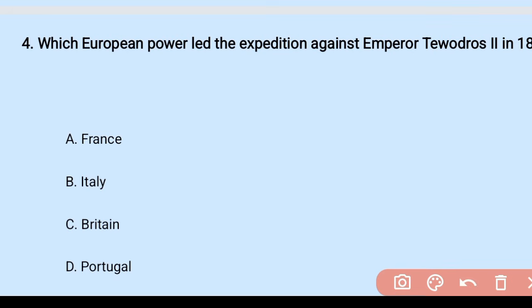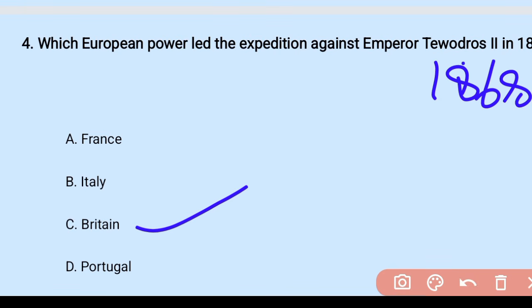Question number 4. Which European power led the expedition against Emperor Tewodros II in 1868? A. France. B. Italy. C. Britain. D. Portugal. Okay, the right answer is C. The British sent an expedition which was led by General Robert Napier.